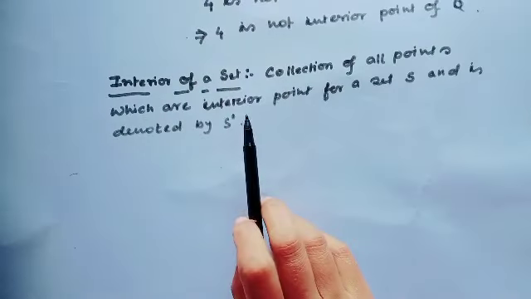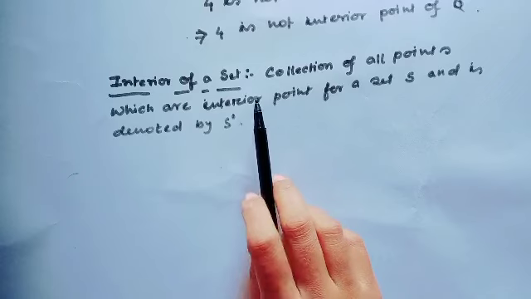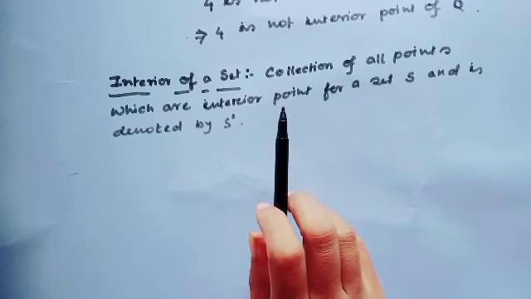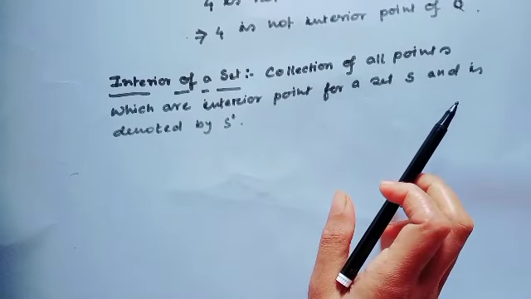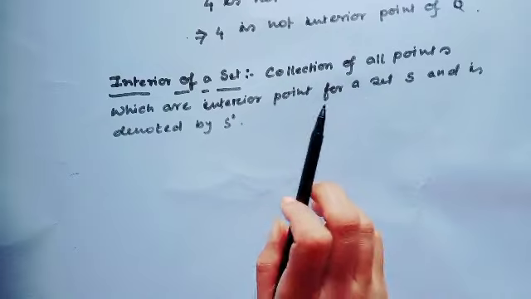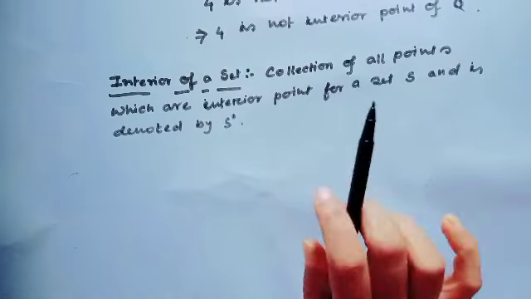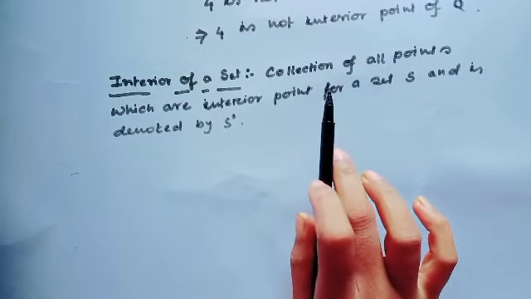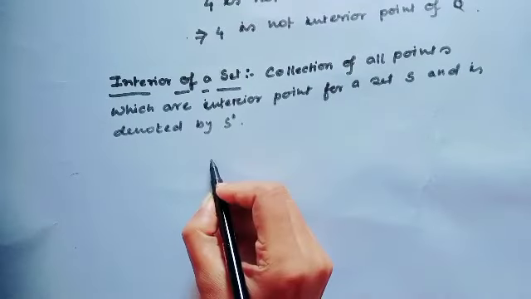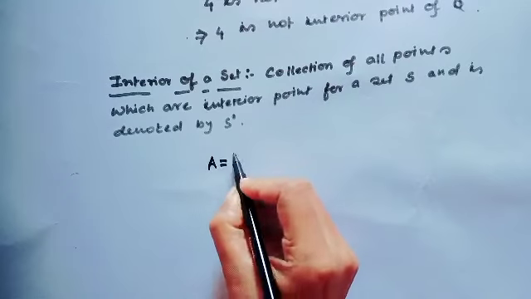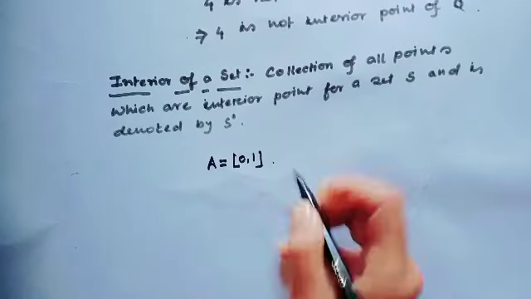Well, now let's see the interior of a set. The interior of a set is the collection of all points which are interior points for a set S, and is denoted as S interior. Okay, that means the collection of all interior points of a set is the interior of the set. Let's see one example. A equal to the closed interval 0, 1.